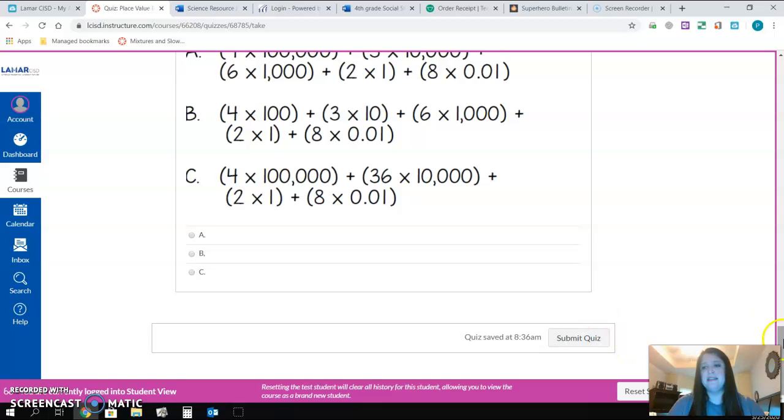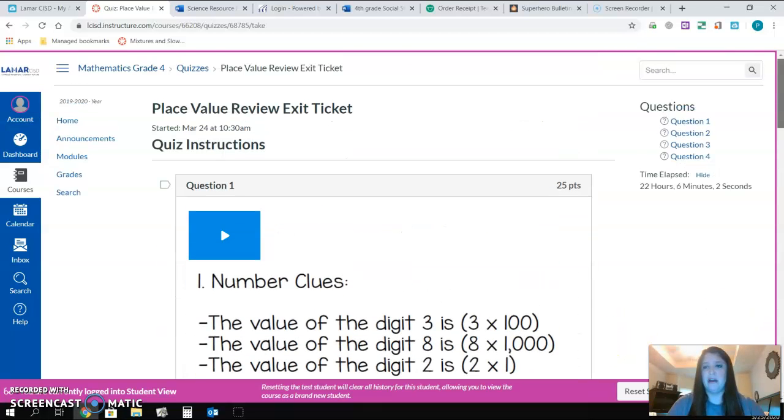Now remember, nothing's going to go in the actual grade book, but I do still want you to submit because I'm going to be looking at it on my screen and I want to make sure that you're doing okay and that you understand and remember place value. If I see you're struggling or you didn't do so well, I might email you and say, do you understand now, or how can I help you? When you log into Canvas, make sure you're looking over here and seeing if you have any numbers that pop up in your inbox, because that means I probably emailed you.